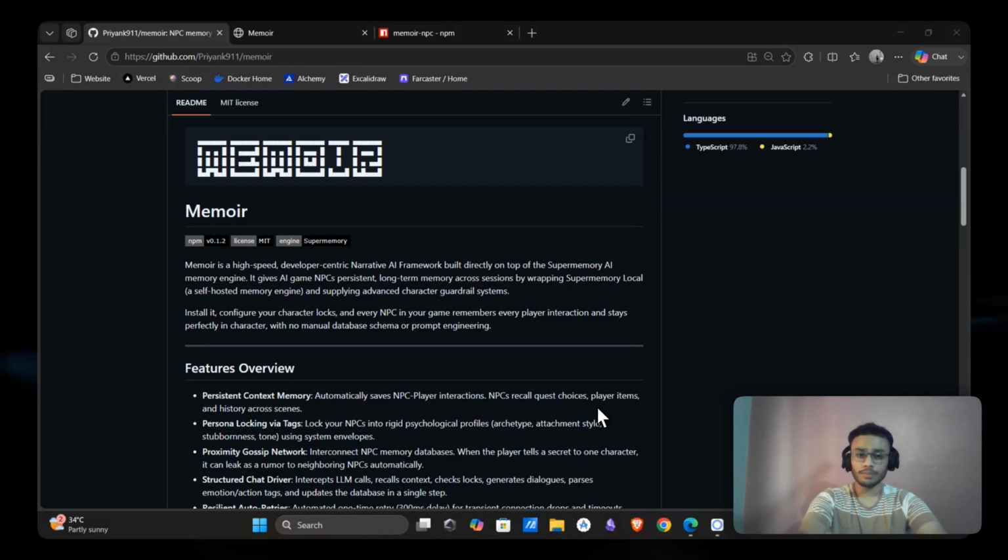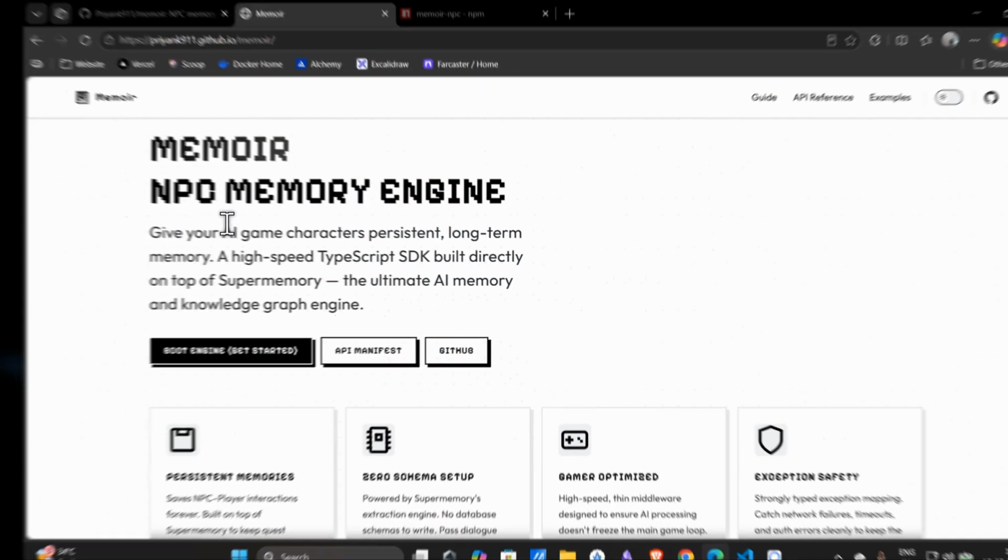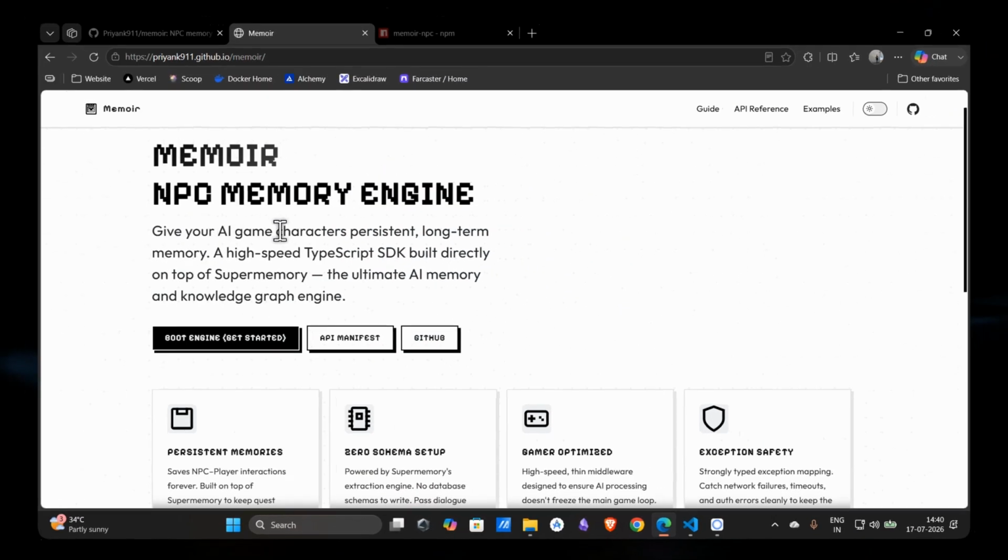Here is how. Every time you talk to it, what you said gets understood and remembered. Next time you show up, before it says a word, it pulls the memory and speaks from it. No script, no dialogue tree, just AI and memory turning something that used to be static text into an NPC that actually remembers you. So this is Memoir, an NPM package.